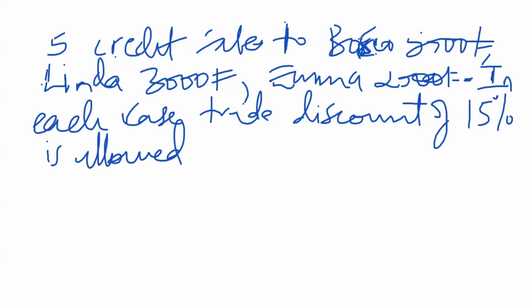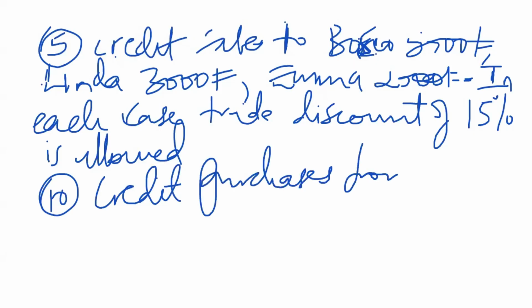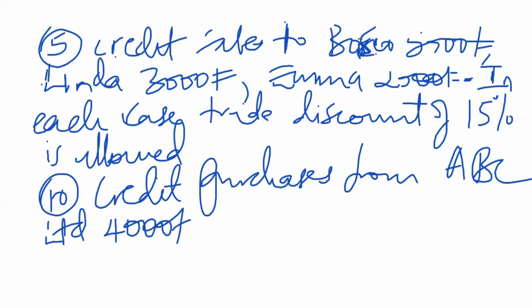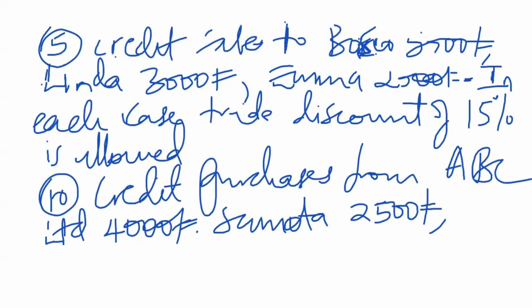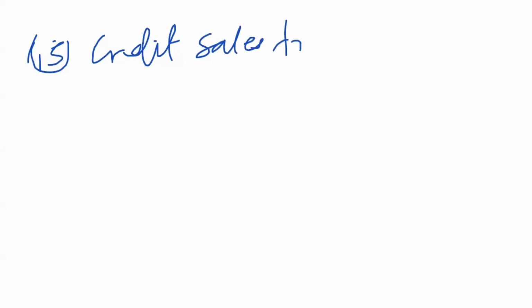Then the next transaction happened on the 10th. Credit purchases from ABC Limited of 4,000 shillings, Samota Limited, 2,500 shillings, Odong 2,700 shillings. Then the other transaction happened on the 15th, where we have credit sales to Okelo,